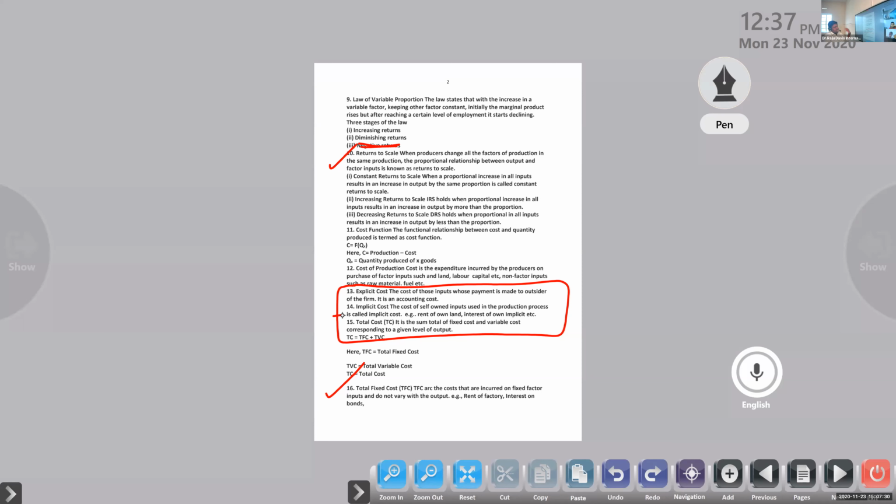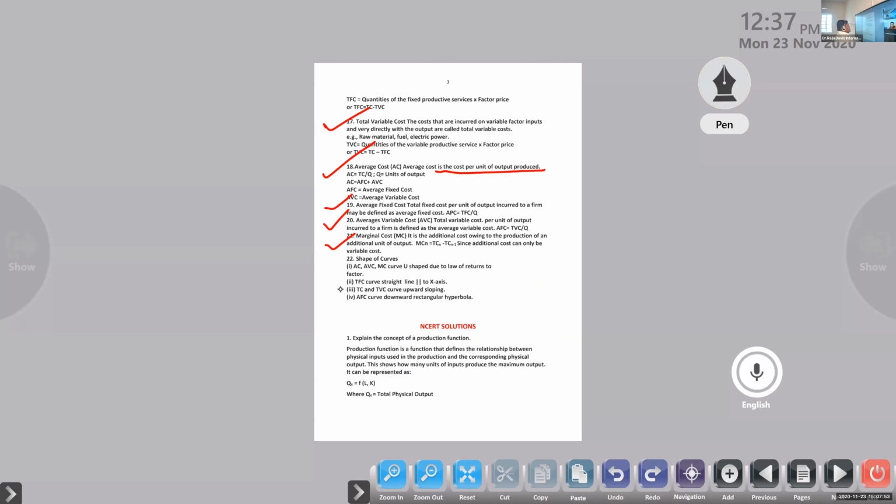If you are using others' lands, we want to pay rent for them, right? That's going to be the explicit cost. Is that clear? If you are using others' property or others' capital, we want to pay money for them. If you are using our own land or our own capital, you have to pay to ourselves. So that is going to be implicit cost. That's the difference between explicit cost and implicit cost.